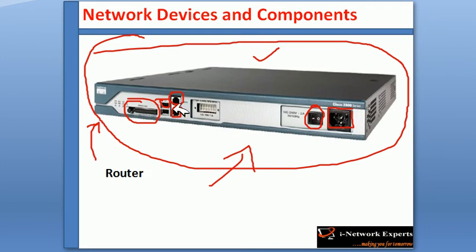So this router is used to terminate the WAN connection. Not only WAN connection, it has a lot of function. I'll talk about that later, and it is doing the packet forwarding. So that I will talk about later. So let's have a look. Just keep in mind this is the router, and this is 2800 router.